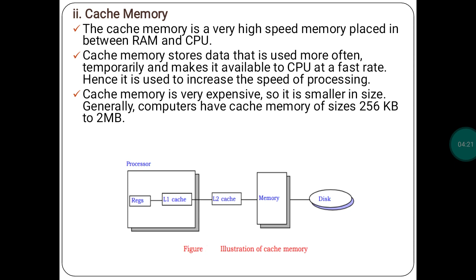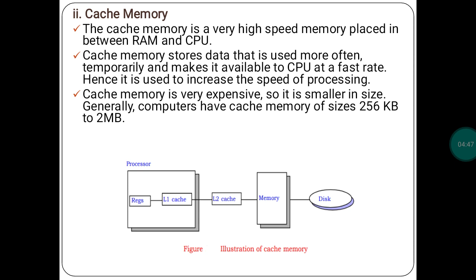The cache memory stores the data that is used more often temporarily and makes it available to the CPU at a fast rate. See why cache memory is used. The cache memory stores the data that is used more often for temporary purposes and makes it available to the CPU at a very fast rate. The cache memory's work is to make the fastest transfer of data to the CPU.